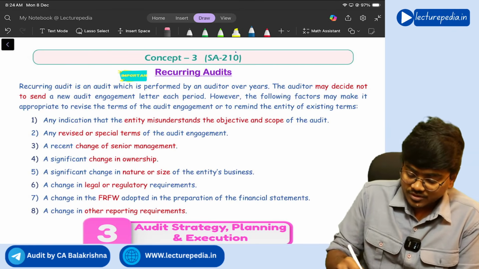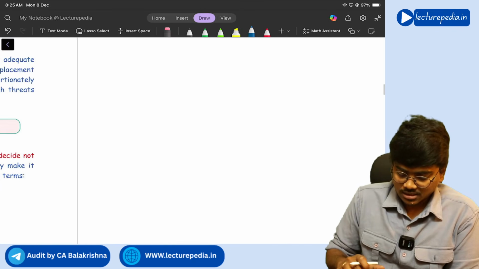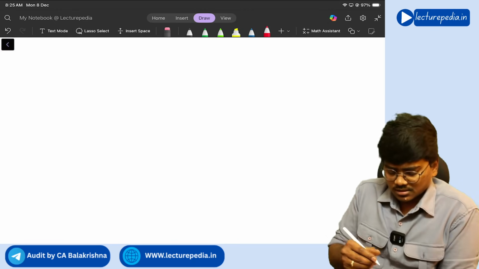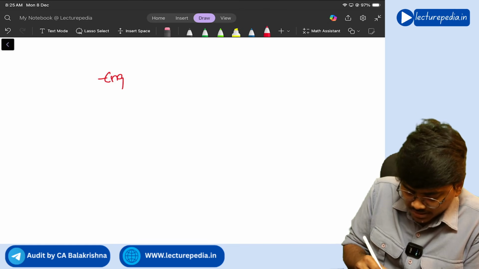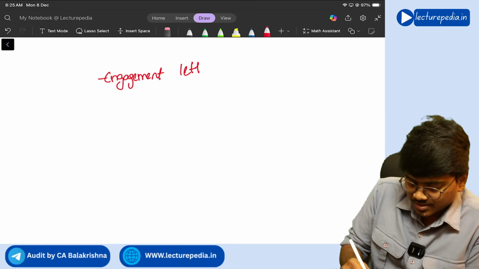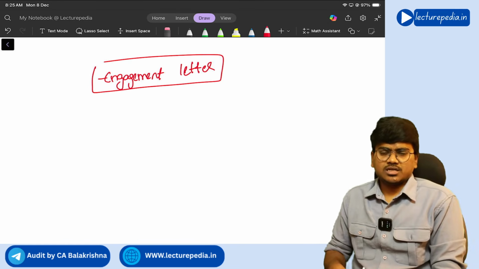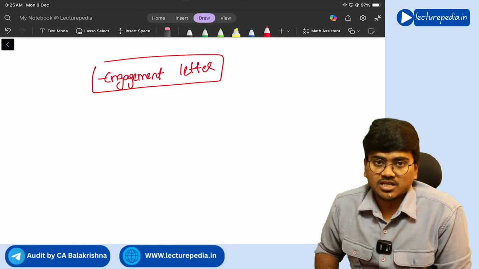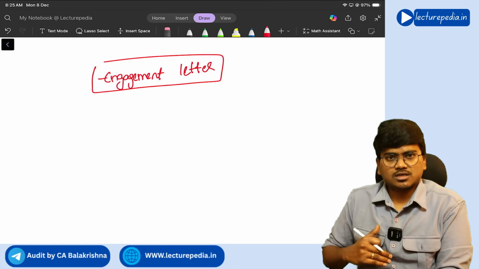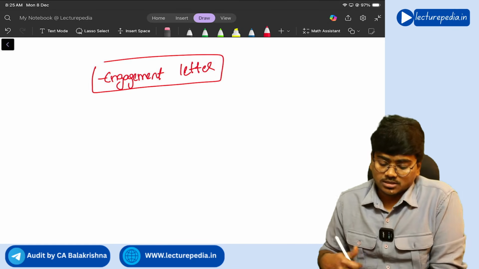Next, concept number 3 from SA 210, recurring audits. Now, see, generally, the auditor will issue an engagement letter to the client, correct? So, what will be there in the engagement letter? All the terms and conditions, the scope of the engagement, objective of the engagement, responsibilities of management, responsibilities of the auditor, the format of the audit report, all these things will be there in the engagement letter, correct?